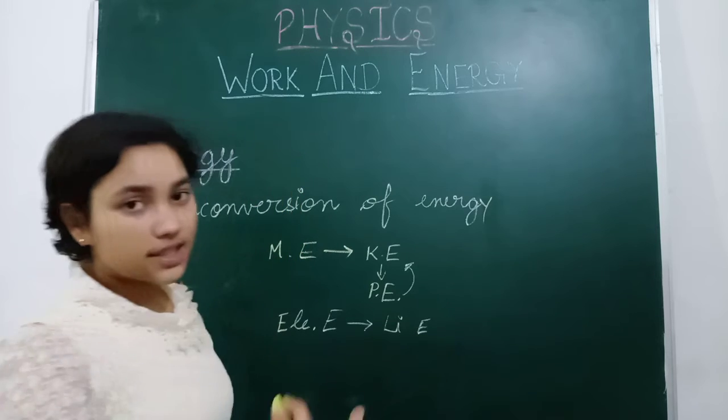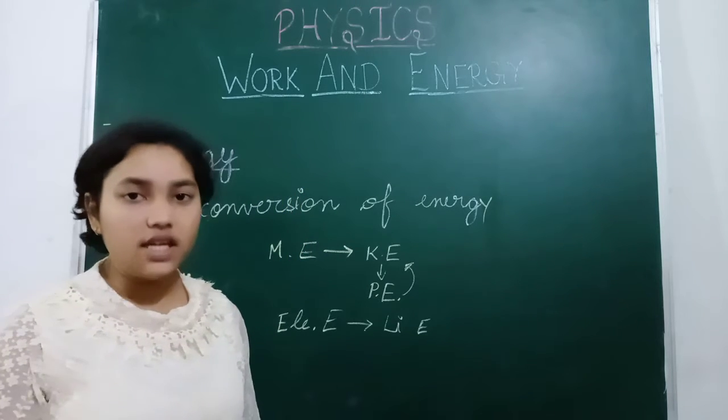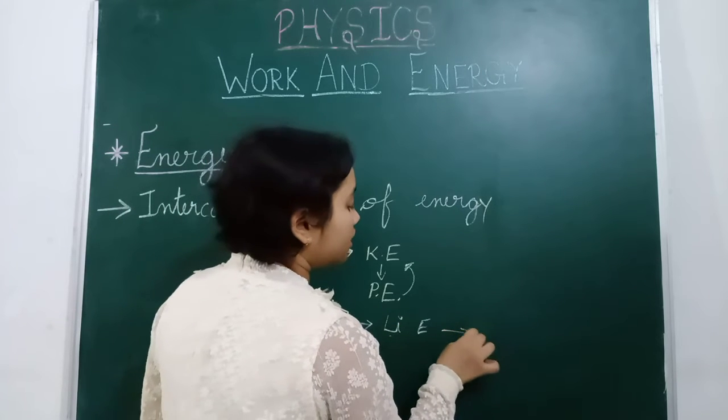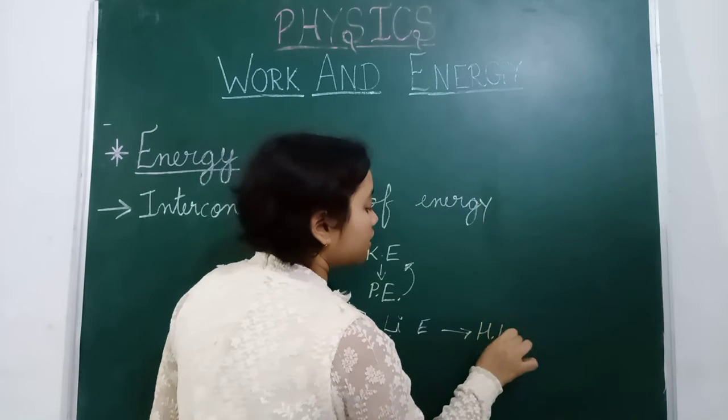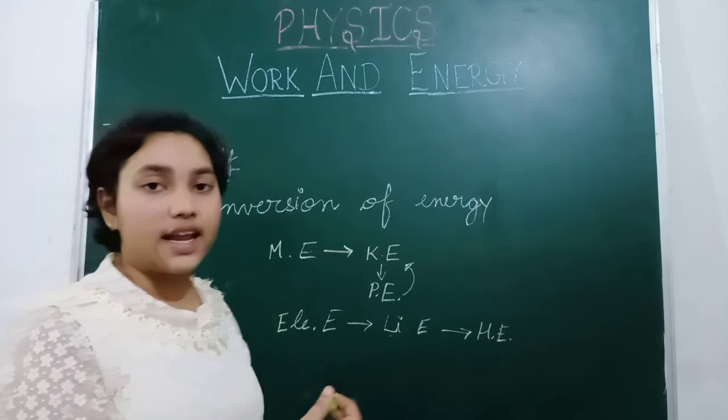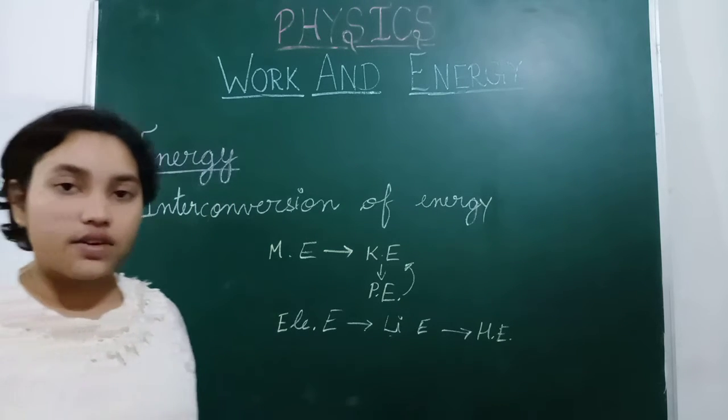And after some time you can feel some heat coming out from the bulb. So light energy is then converted into heat energy. So conversion of energies can take place anytime, anywhere.